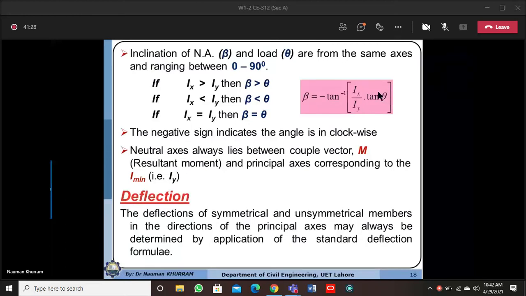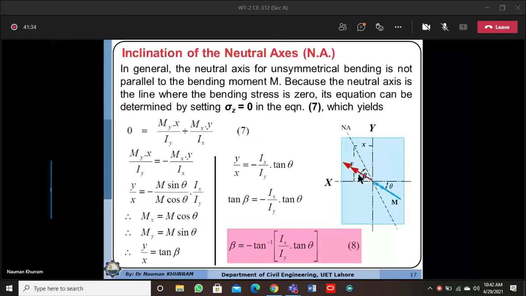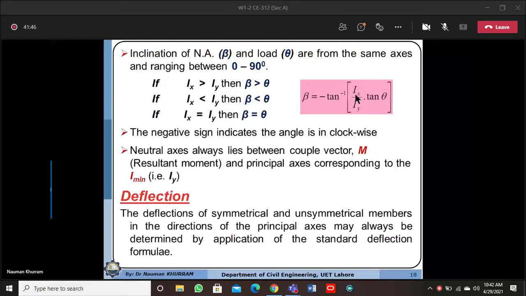The inclination of the neutral axis is more than the inclination of the load. And if Ix is less than Iy, then beta will be less than theta.